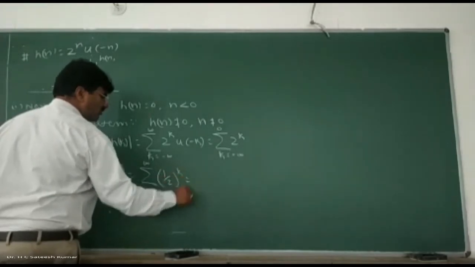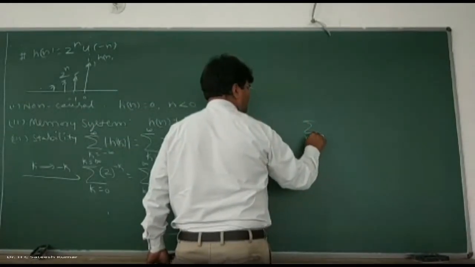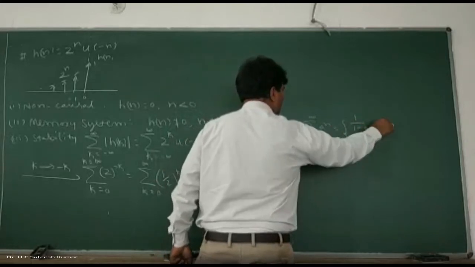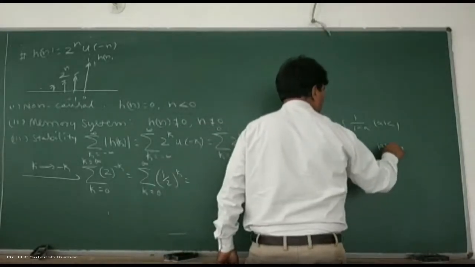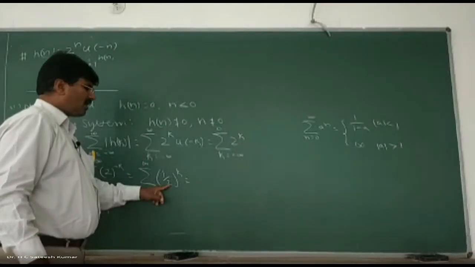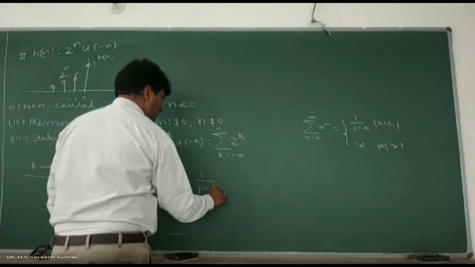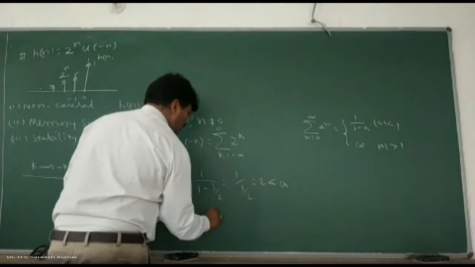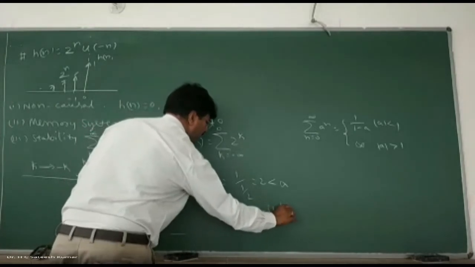For this one we have a formula. Summation n ranges from 0 to infinity a power n is equal to 1 over 1 minus a for magnitude of a less than 1, and is equal to infinity for magnitude of a greater than 1. So it is less than 1 only. Here a is half, which is less than 1. Therefore, the first part is applicable. So it is equal to 1 divided by 1 minus 1 by 2, which is 1 by 1 by 2, which is equal to 2, which is less than infinity. Therefore, the system is stable. That's how we should do it.